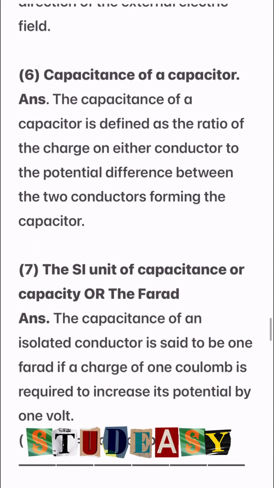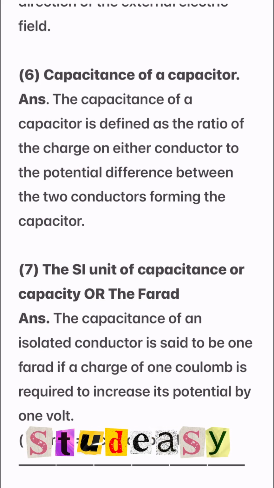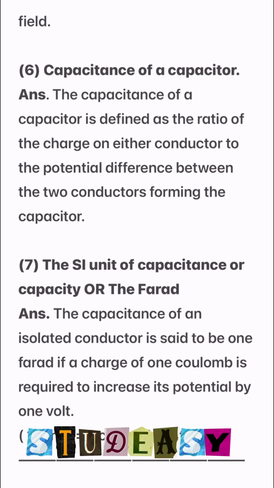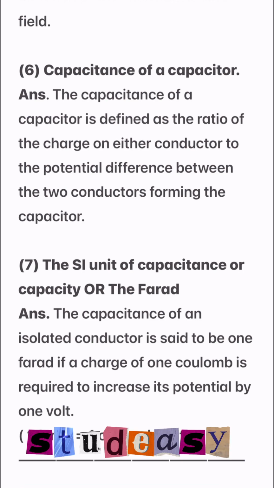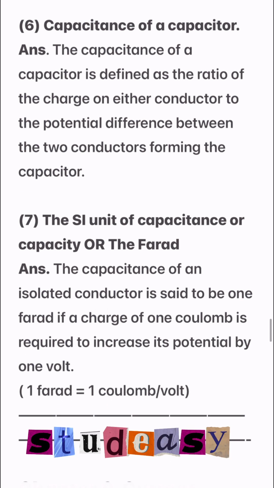Number 6. Capacitance of a capacitor. The capacitance of a capacitor is defined as the ratio of the charge on either conductor to the potential difference between the two conductors forming the capacitor.